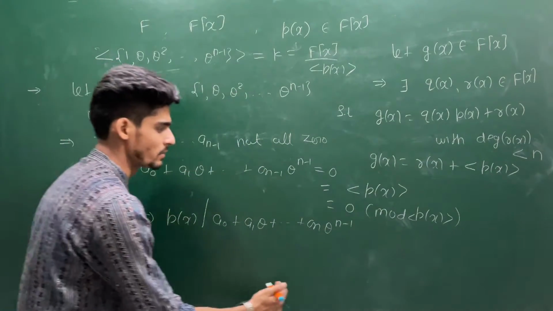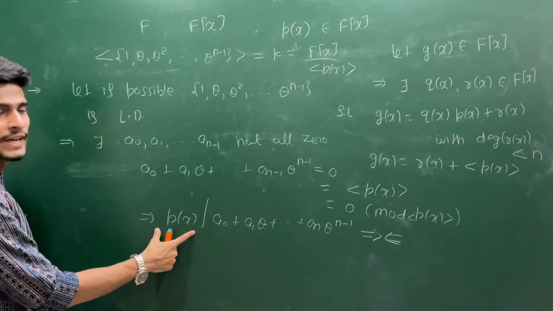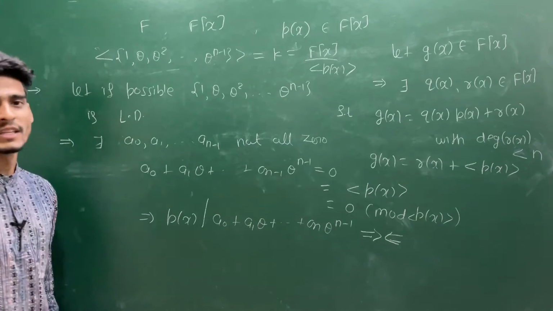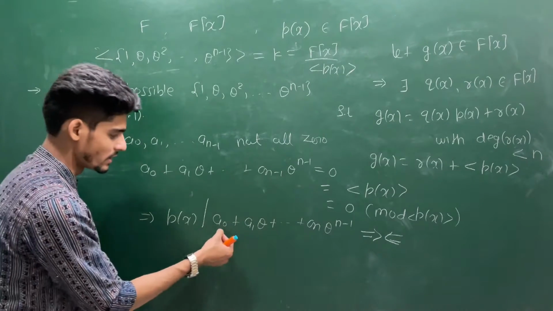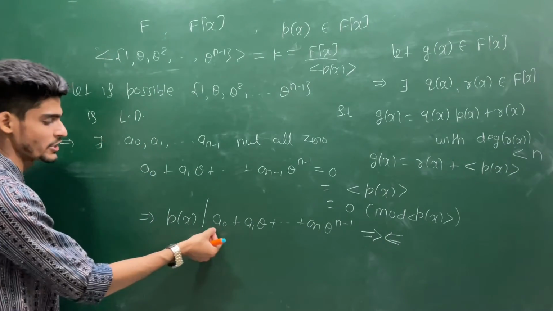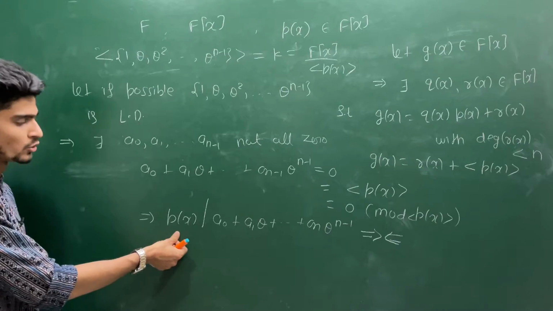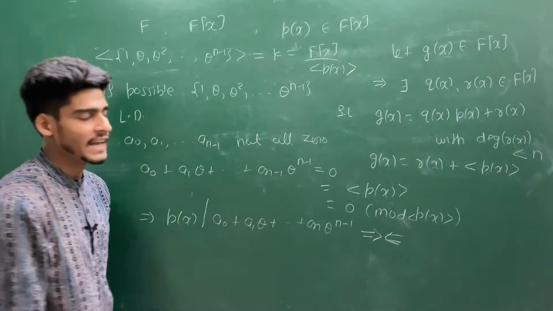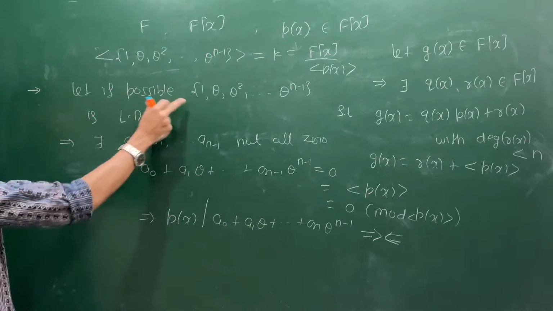But this is not possible. This is a contradiction since the degree of this P(x) is n, and this is an n minus 1 degree expression. So an n degree polynomial cannot divide an n minus 1 degree polynomial. So this is not possible. That means this has to be linearly independent.